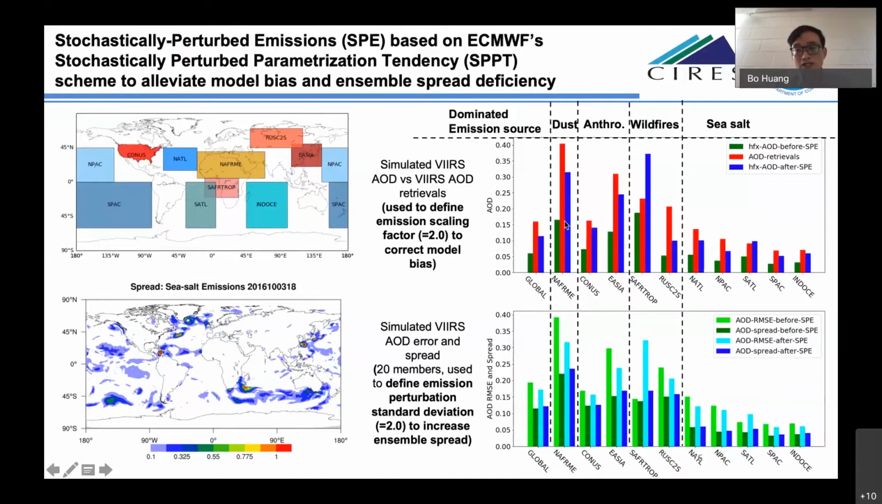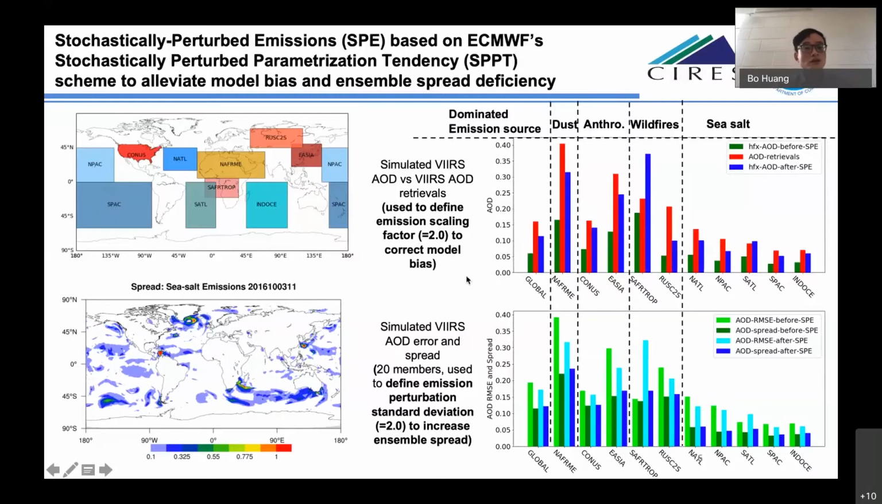So here, let's look at the red bar and green bar. The red bar shows the regionally averaged AOD retrievals, and the green bar shows the averaged modeled AOD. By comparing the green bar and the red bar, we can see that the modeled AOD in general shows a very severe underestimate compared to the AOD retrievals. So we decided to initially set the emission scaling factor to 2. That means we're going to increase the emissions by a factor of 2, which is shown in the blue bar. We can see that in general, the height of the blue bar roughly doubles the height of the green bar. This is within our expectation because we set 2 as the emission scaling factor.